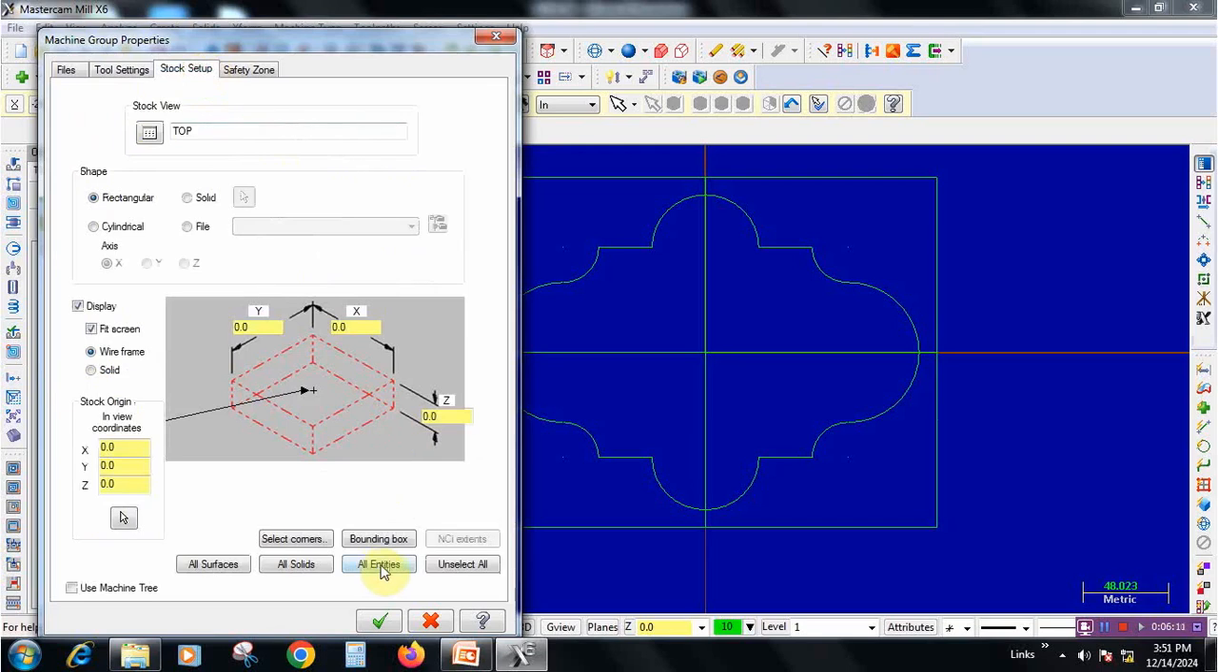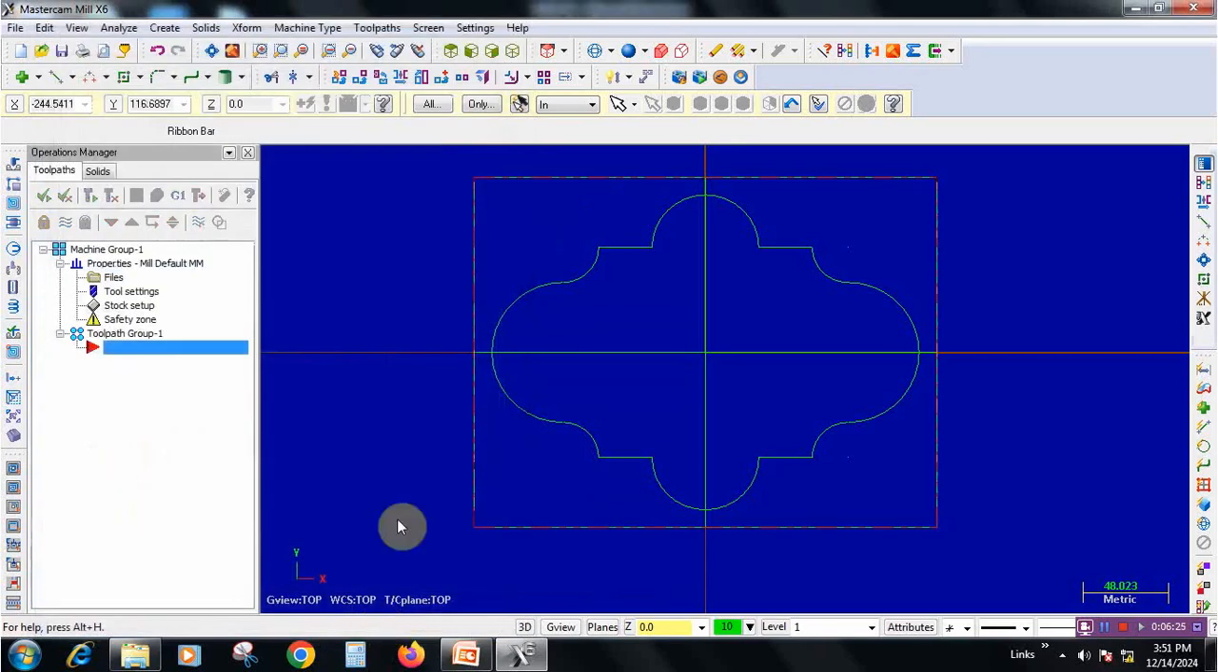Better to select all entities. Directly we will get the X and Y value. Now we need to input that height only 21 mm, 1 mm for facing, and give it OK. Now we are getting the blank.